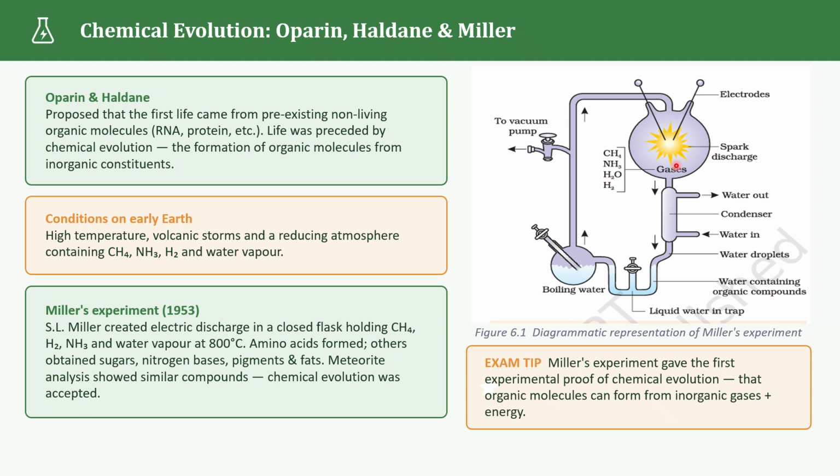He saw the formation of amino acids, and you know very well that they are the building blocks of proteins. This experiment showed that under suitable conditions, organic molecules could be formed from simpler inorganic substances. Later, similar experiments also produced compounds such as sugars, nitrogen bases, pigments and fats. Miller's experiment provided important experimental support for the concept of chemical evolution.